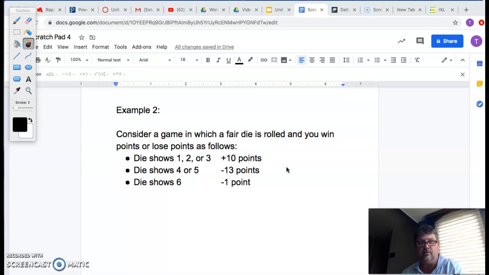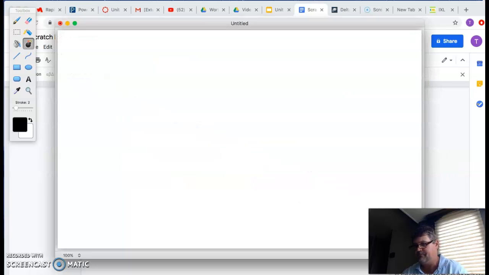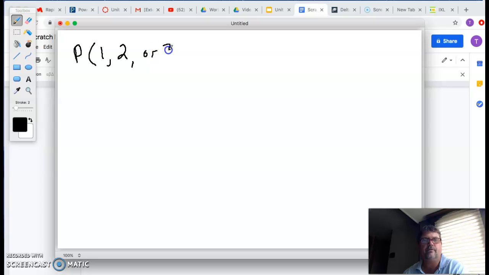All right, so let's get to work here. Just write this stuff down and follow me to this tablet here. The first thing we have to do is calculate some probabilities. The probability of a 1, 2, or 3: there's 3 favorable outcomes with a total of 6 outcomes, so that's 3/6.